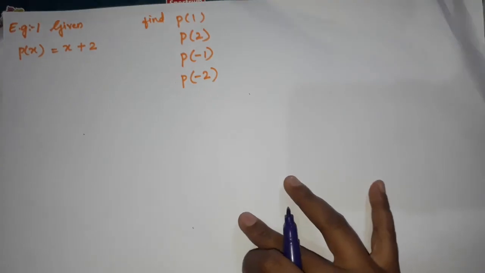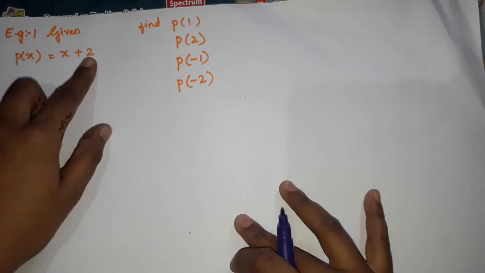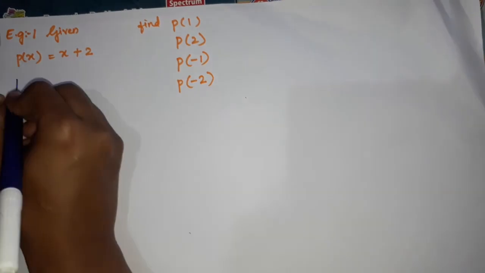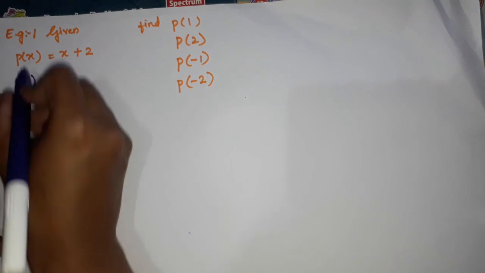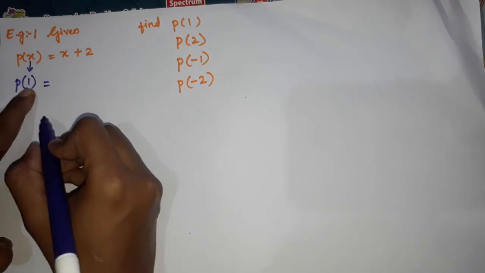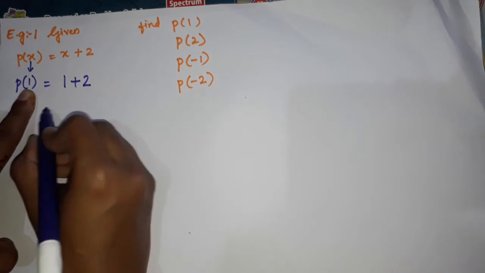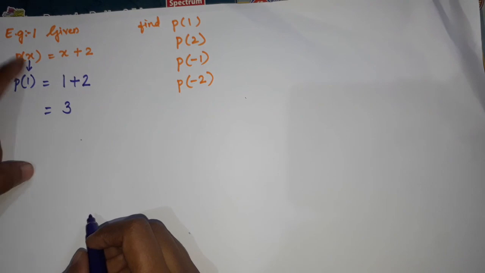Now we'll start. Given p of x is equal to x plus 2, I have written. First we have to find p of 1. So I am going to write p of 1. Now what is x? X is nothing but 1. In place of x, what am I going to write? 1 plus 2. 1 plus 2 is nothing but 3. Simple, na, children? X is nothing but 1.